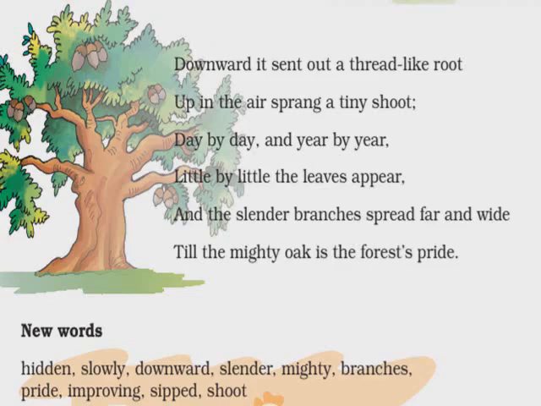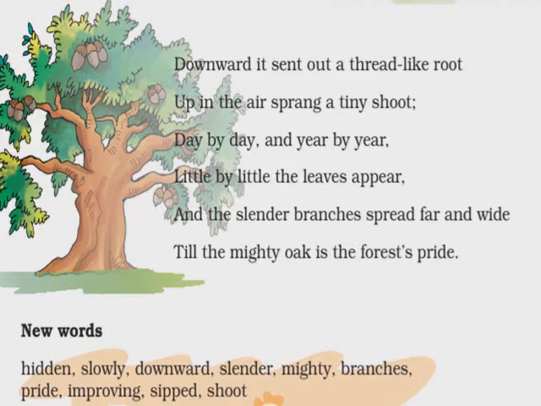So after some days, after some months, after some years, you'll find that the green leaves are growing, and the tree is getting full with leaves. So the tree starts growing taller, and the slender branches spread far and wide. Slender branches you already know. Branches are the parts of the plant, and slender means thin, slim, right?